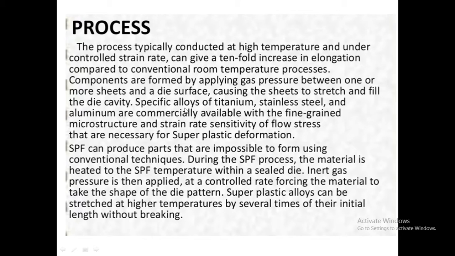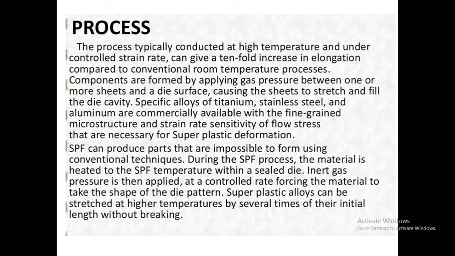Specific alloys of titanium, stainless steel and aluminium are commercially available with the fine grain microstructure and strain rate sensitivity of the flow stress that are necessary for superplastic deformation. Means to form the material superplastically, what things are needed?